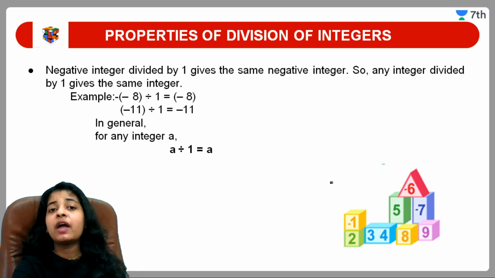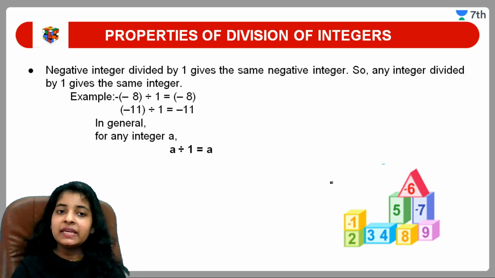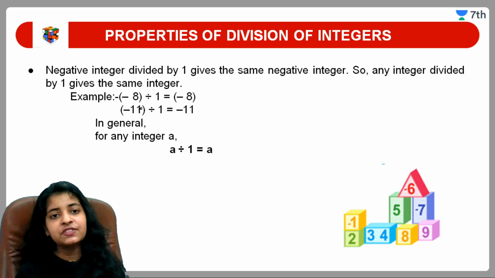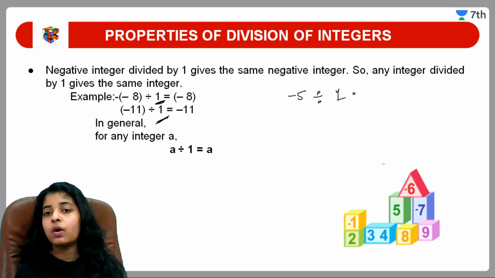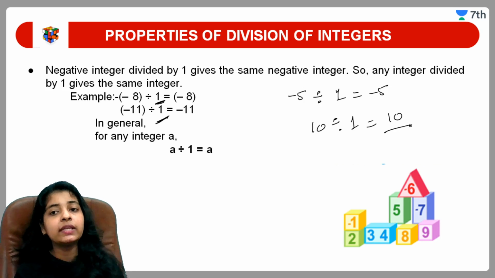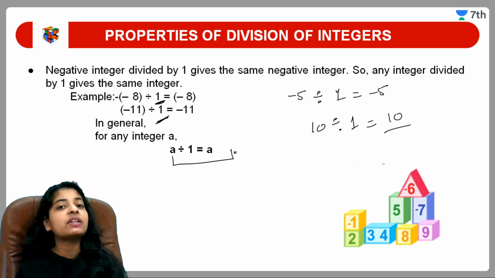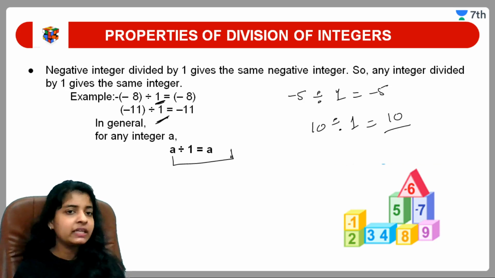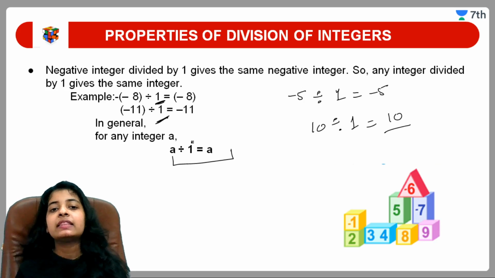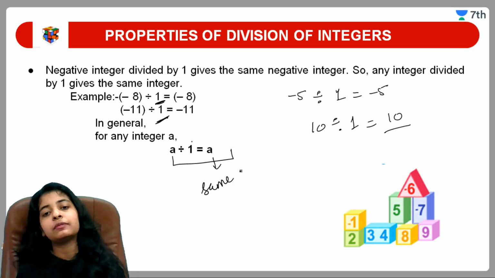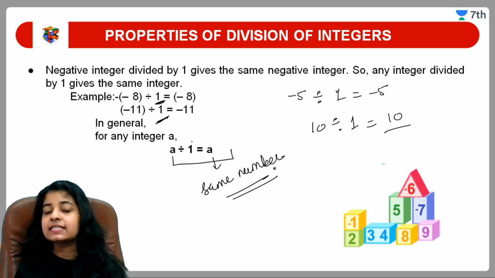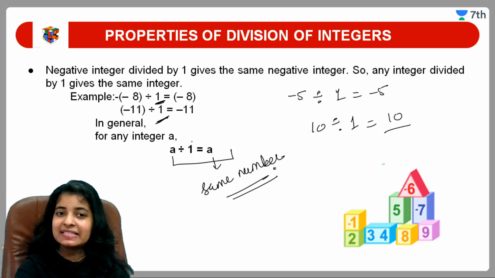Moving next. A negative integer divided by 1 gives the same negative integer. So an integer divided by 1 gives the same integer. It means when we are dividing any integer by 1, we are getting the same result. For example, if I am dividing minus 5 by 1, I'll get minus 5 only. If I am dividing 10 by 1, I'll get 10 only. So this is again a rule for division, that if I divide any number, positive or negative, by 1, then I will get the same number. Okay students, I hope this is also clear. Very easy and small points these are.